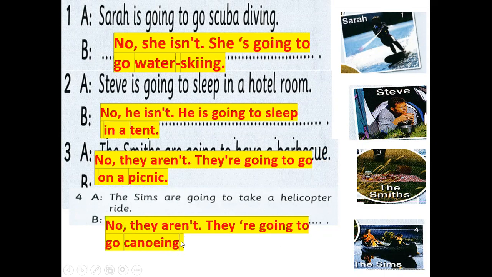So these are the answers of this activity. Here, she's going to go water skiing. Here, he's going to sleep in a tent. The Sims are going to go on a picnic. And the last one, they're going to go canoeing.